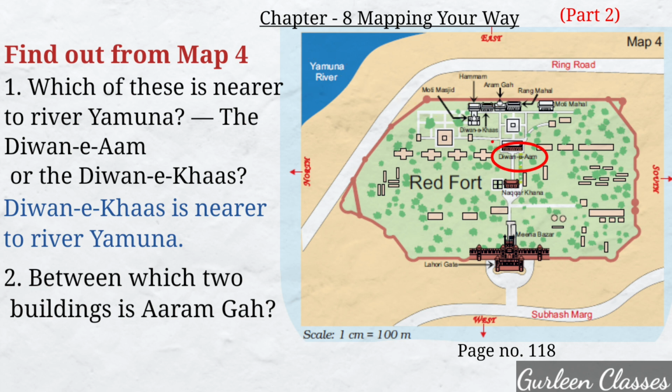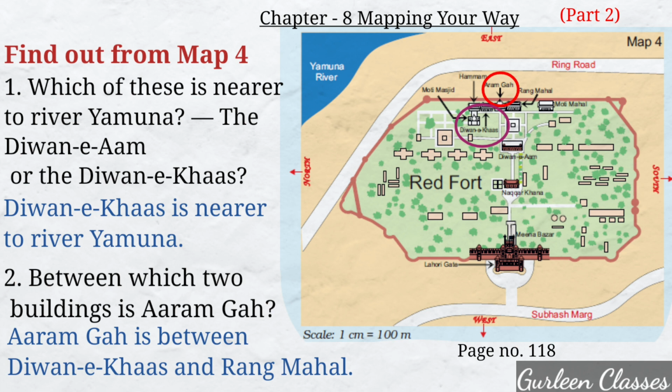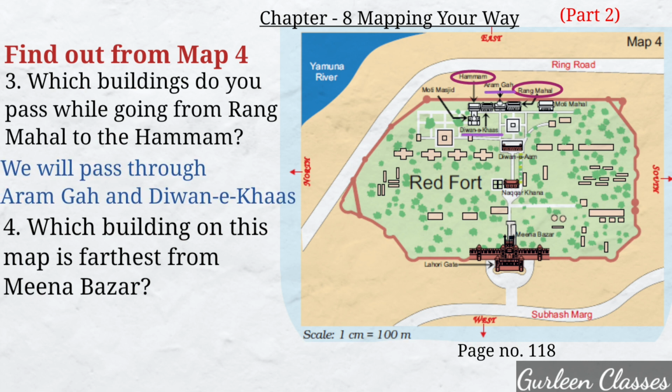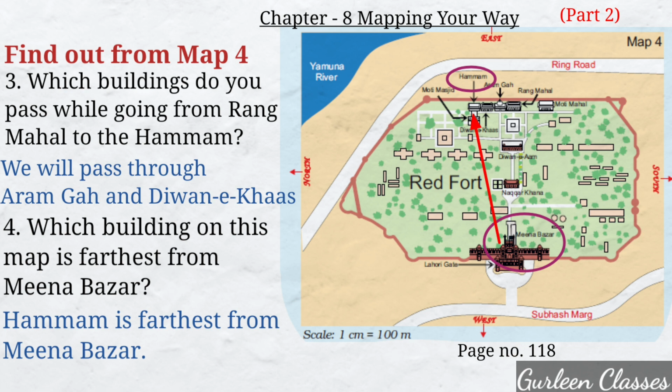Next question. Between which 2 buildings is Aramgah? So students, here you can see Aramgah. It is between Diwan-e-Khas and Rang Mahal. Next question. Which buildings do you pass while going from Rang Mahal to the Hammam? Here you can see Rang Mahal and here it is Hammam. So we will pass through Aramgah and Diwan-e-Khas. Next question. Which building on this map is farthest from Meena Bazaar? Here it is Meena Bazaar and Hammam is farthest from Meena Bazaar.